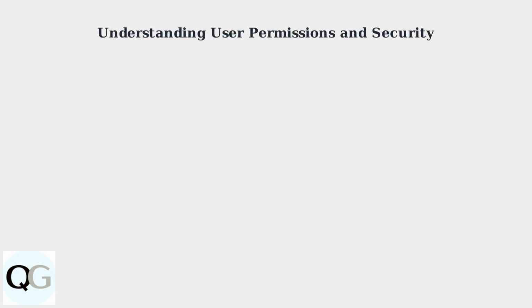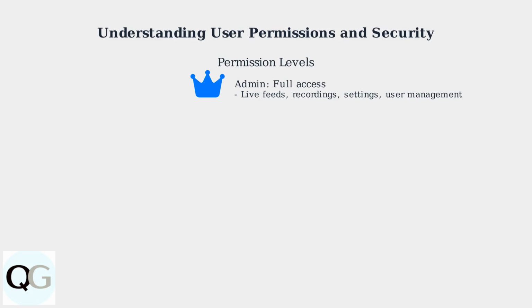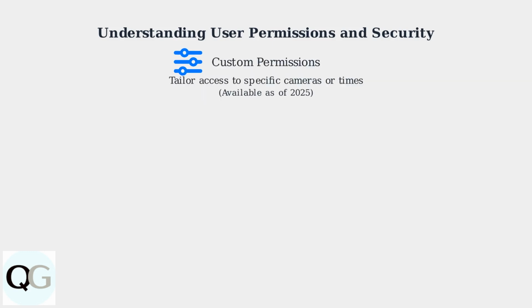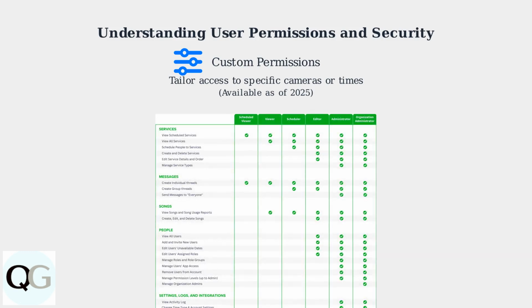Choosing the right permission level is crucial when adding a user to your Lorex account. Admin provides full access including live feeds, recordings, settings, and user management, best for trusted individuals. User offers view-only access to live feeds and recordings, suitable for family members. Guest provides limited, often temporary access. As of 2025, Lorex offers custom permissions, letting admins tailor access to specific cameras or times. This grid shows how different roles have varying access levels.